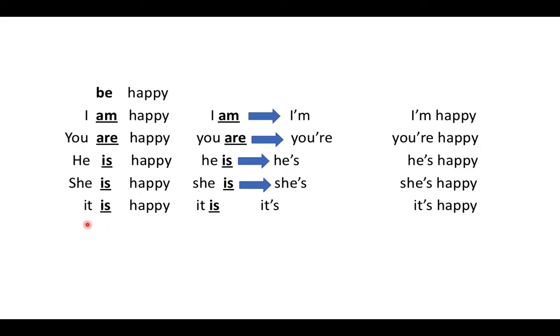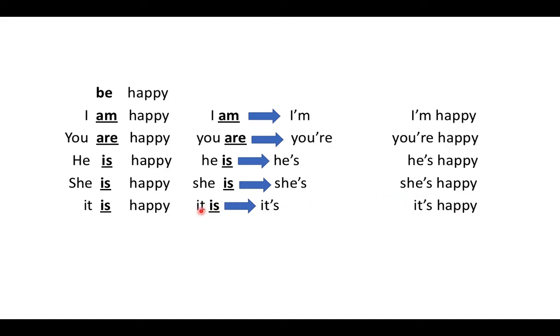If we say it, be is going to change to is. It is happy. And it is can be turned into it's. You can say it's instead of it is. So you can say it's happy or it is happy. These mean the same thing.